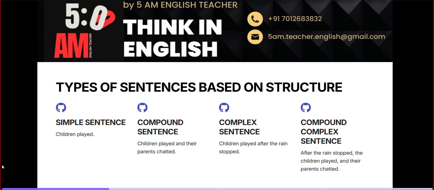So two actions are happening at the same time, and we are combining these two actions with the use of a single word, which we call in English a connector. Right here, with the usage of "and," we connected two different ideas or two separate sentences.